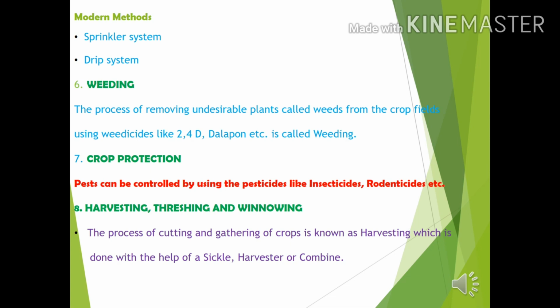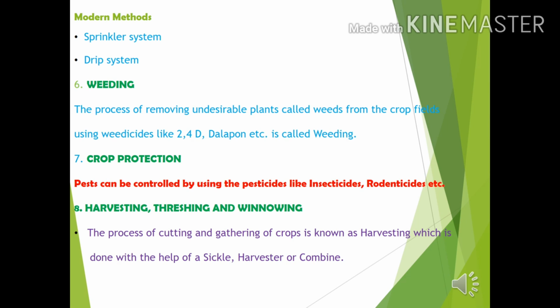Sixth one is weeding. The process by which we are removing all the undesirable plants which are growing along with crops is called weeding, by spraying the weedicides like 2,4-dichlorophenoxyacetic acid or dalapone. What is crop protection?